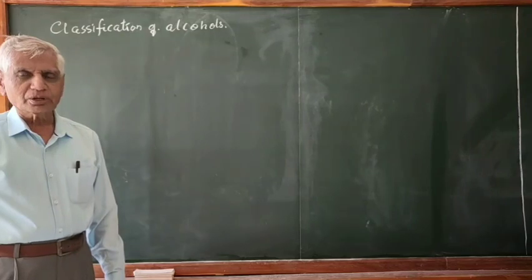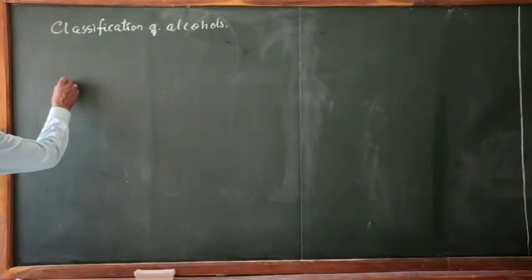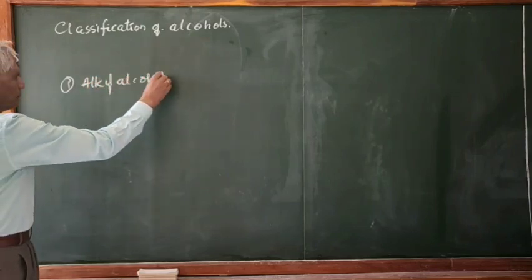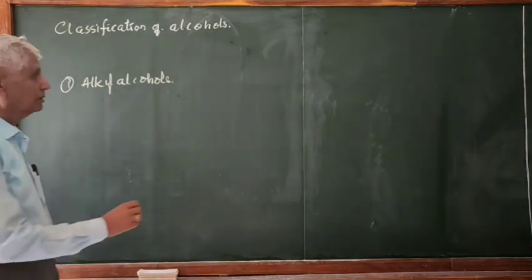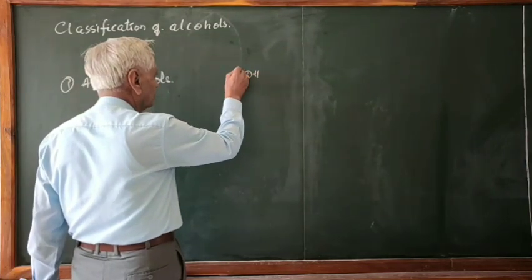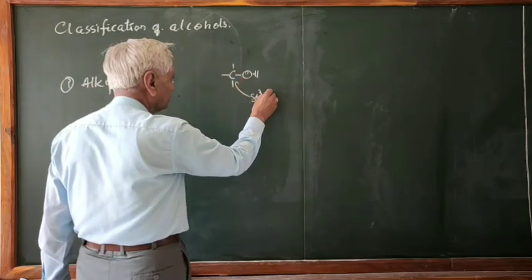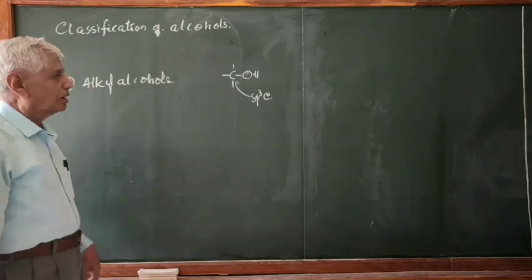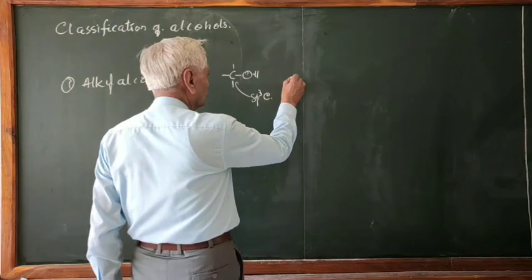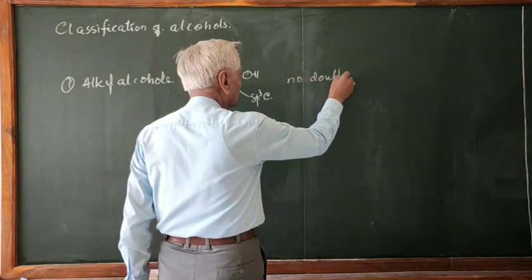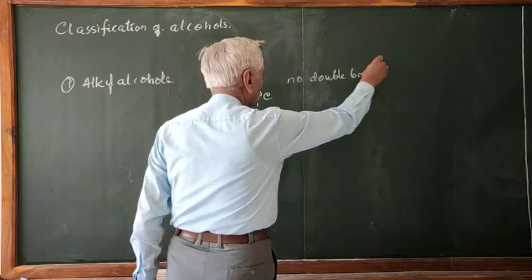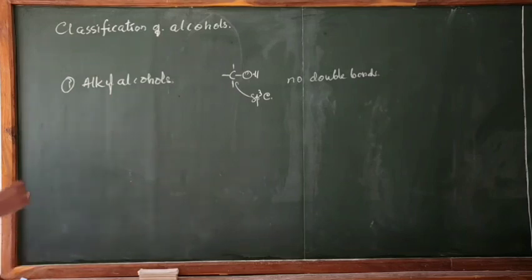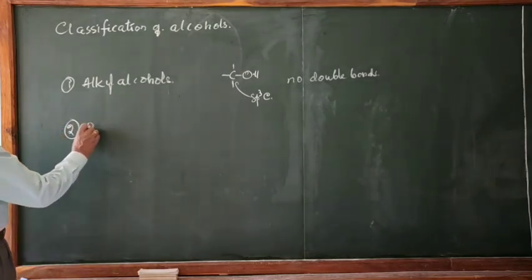Then the monohydric alcohols are further classified into three types. One is alkyl alcohol, where the OH group is connected to sp3 carbon. You know what is sp3 carbon? So the OH group is connected to sp3 carbon, and there is no double bond in the compound. And therefore they are also called alkyl alcohols. Secondly, we have seen the second type, benzylic alcohol.